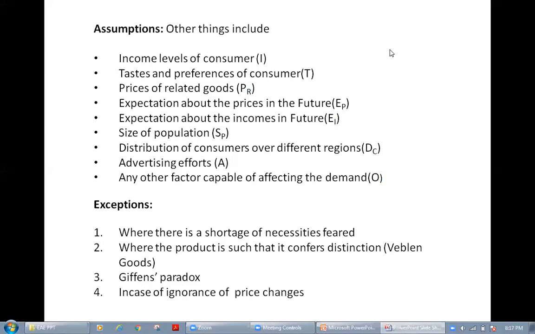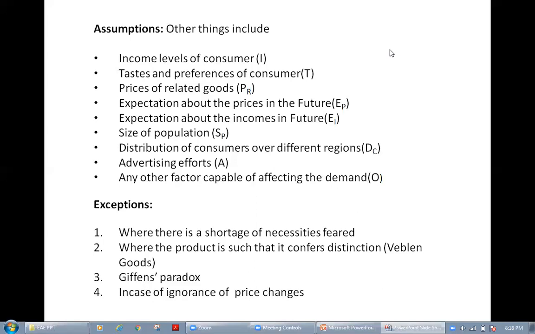Then you buy all essential commodities in more and more quantity at higher prices. You are paying more prices and buying more commodity, that is, the quantity demanded is also more. They sell the commodities at higher prices because tomorrow there is a ban. So you are feeling the shortage of necessities. That is why you are buying more and more quantity at higher prices.